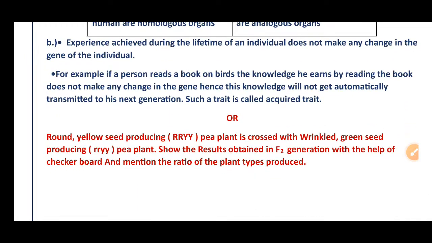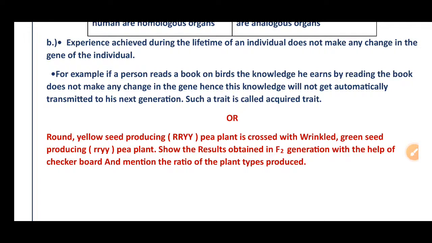B, experience achieved during the lifetime of an individual does not make any change in the genes of an individual. For example, if a person reads a book on birds, the knowledge he earns by reading the book does not make any change in the gene, hence this knowledge will not get automatically transmitted to his next generation.